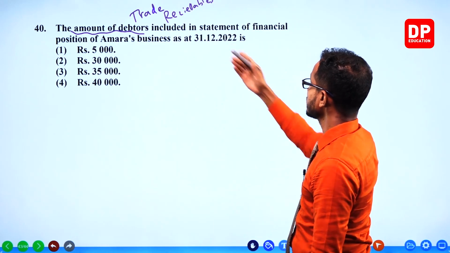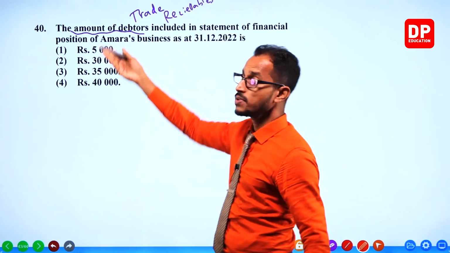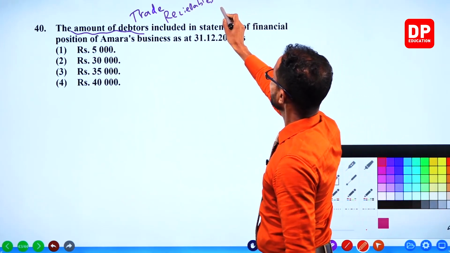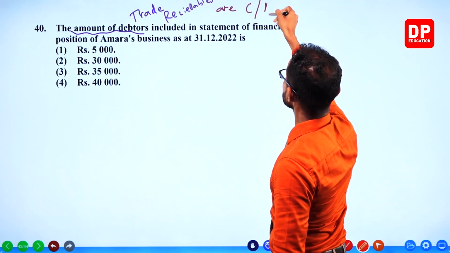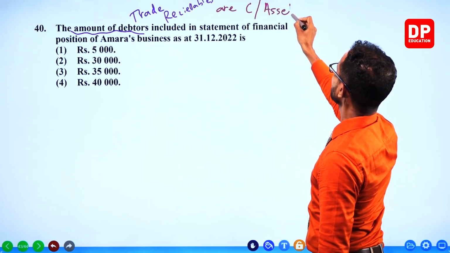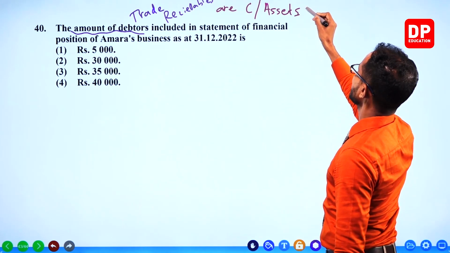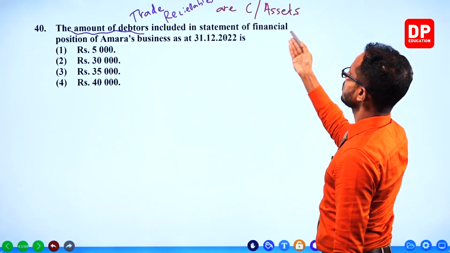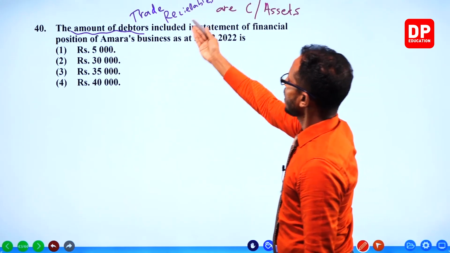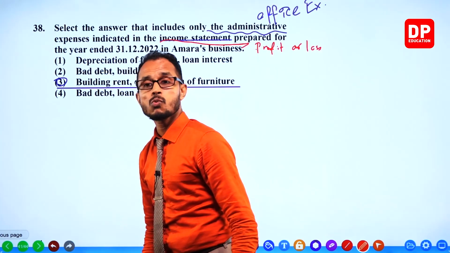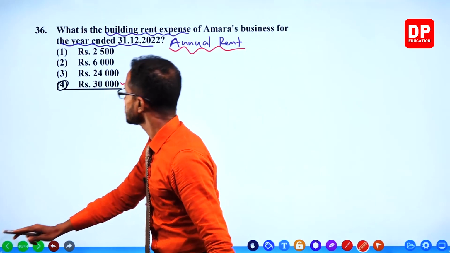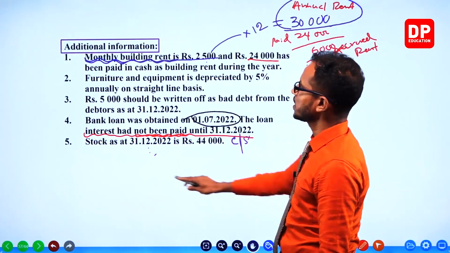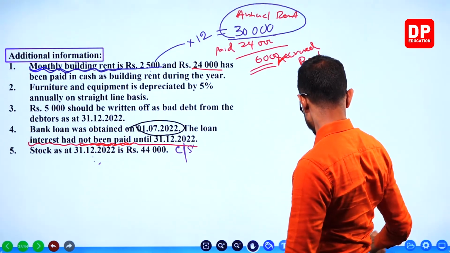But amount of debtors included in the statement of financial position, current assets. Debtors are current assets. But that's not what they're asking. They're asking for the value, right? They're asking for the value. Yeah. I remember there was one adjustment. Let's go to the additional information. There we go. Yes, there is one adjustment right here.